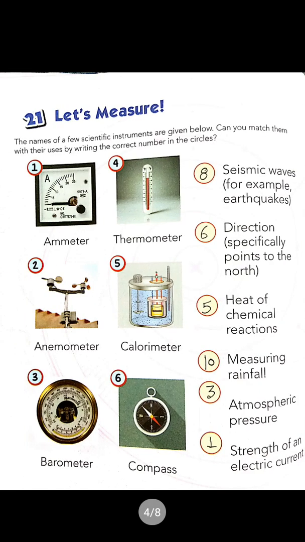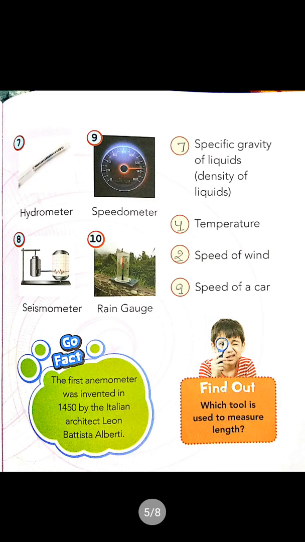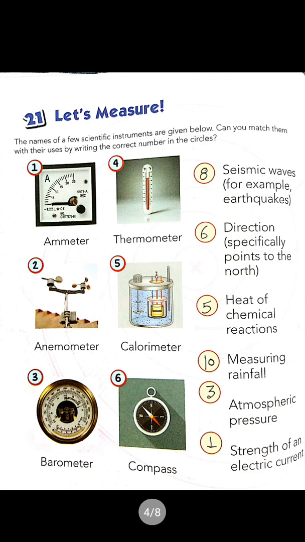Third is barometer. Barometer is used to measure atmospheric pressure. Fourth is thermometer. Thermometer is used to measure the temperature. And fifth is calorimeter. It is used to measure the heat of chemical reactions.